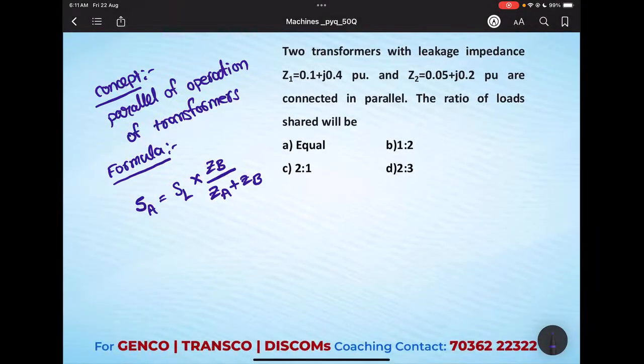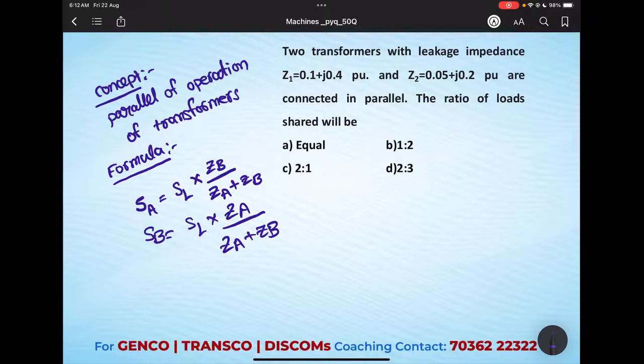Okay, so similarly SB is equal to SL into ZA by ZA plus ZB. This is the formula we remembered from the parallel operation of the transformer. Up to this it is fine. Next, what we need to see is the given data. What is the given data?